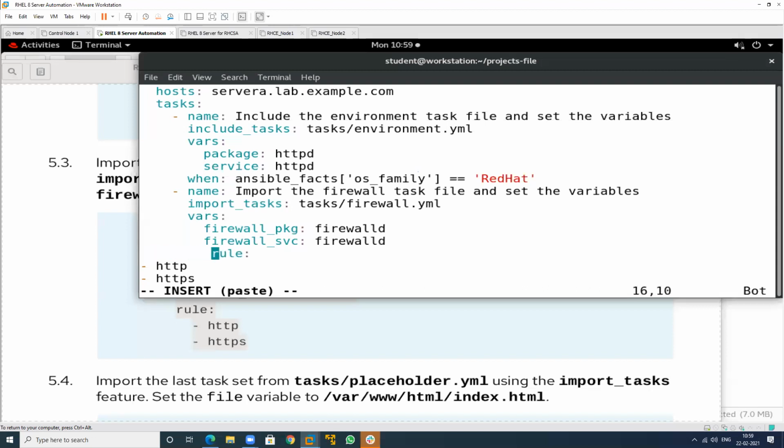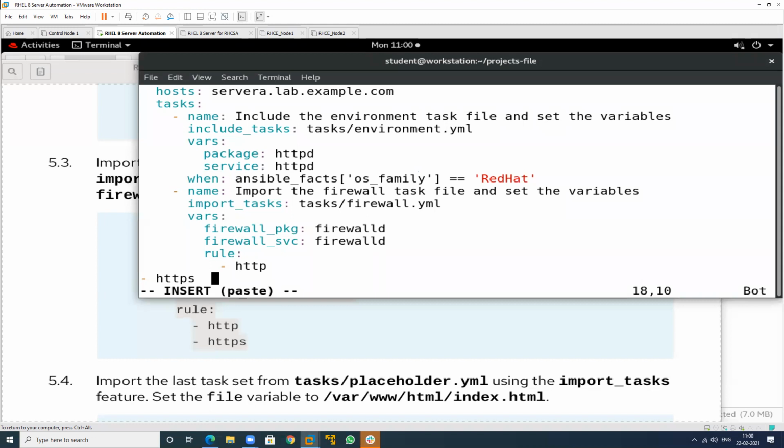And I want to enable this particular rule for which one? HTTP. So why do we always have to set the arrangement? Because when I copy from the book, it will not arrange automatically. If I copy this one, then it will automatically arrange. This is an arranged format. That is a different format, PDF format. So when we copy from PDF to this, it will not automatically arrange. It just treats it like simple text. It can't understand.